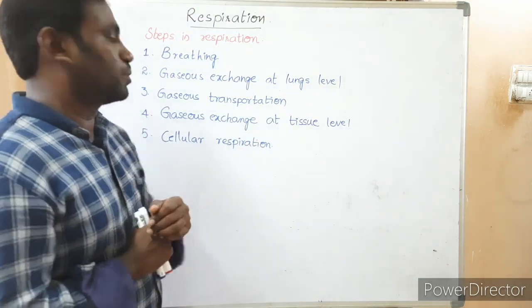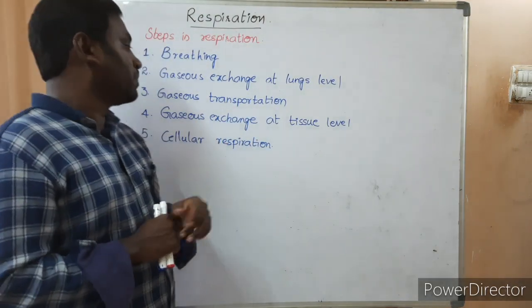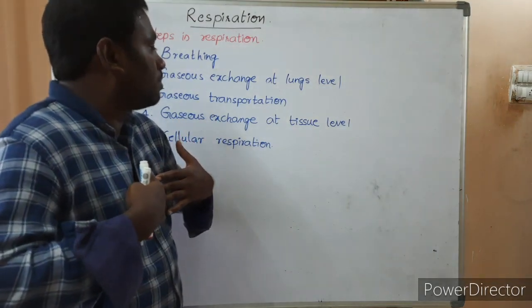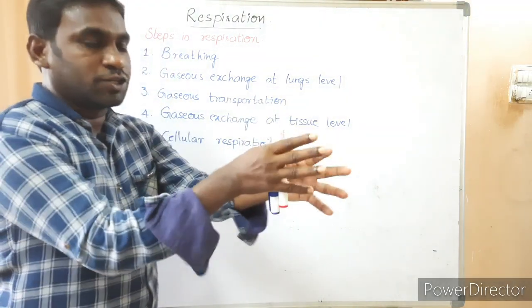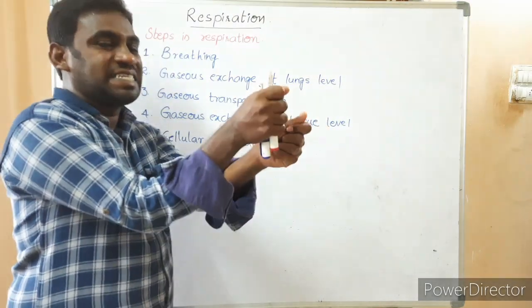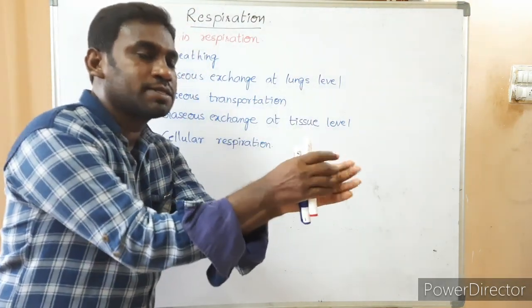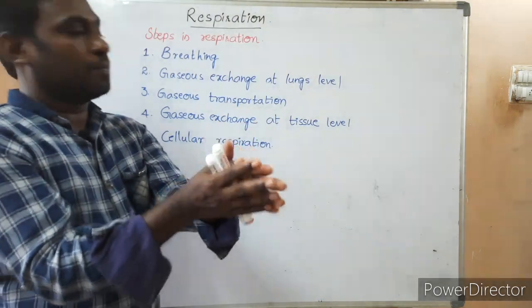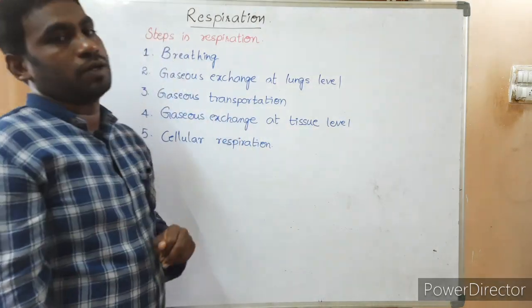Two gases are transported. Next, the fourth one is gases exchange at tissue level. Oxygen is transported by blood to all body parts, tissues, where oxygen is received, and at the same time carbon dioxide present in the tissues or cells is received by the blood. It means both gases are exchanging here, at tissue level.